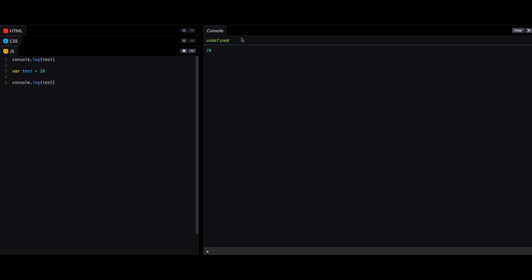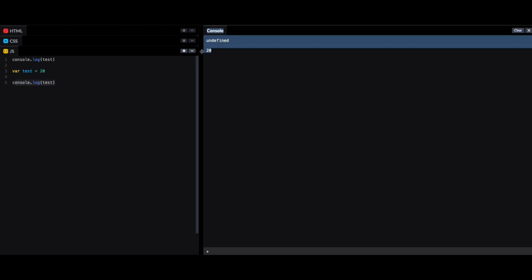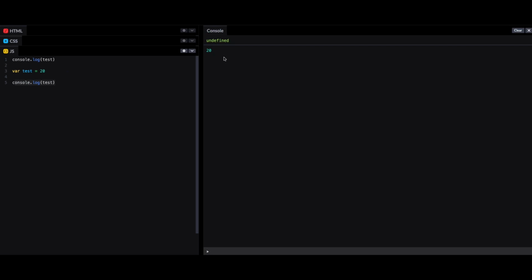See, for the first one it came undefined. For the second one, where we assigned the value, test is 20, and at the third line, the second console.log of test, we got the value 20. Okay, so why did we get undefined? Hoisting makes the var test go to the top.